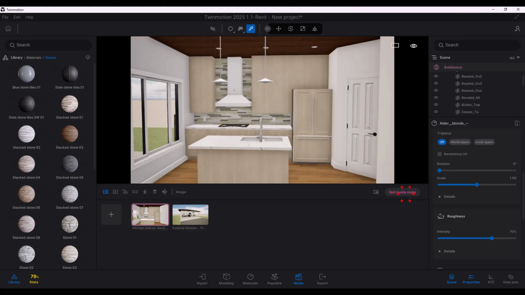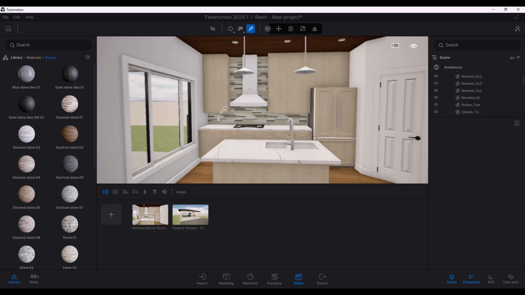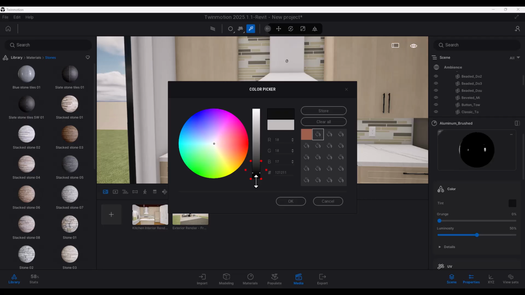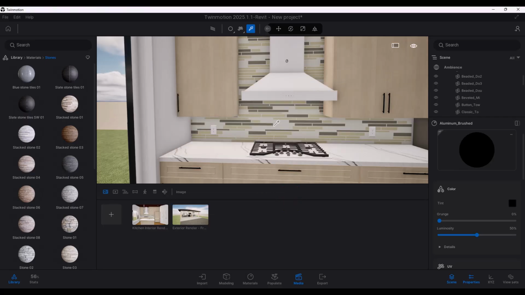I'm just going to quit the media mode so I can freely move in and around a little bit. And let's say we want to change the color of these handles on the cabinets, for example. So I'm just going to use a dropper to select it. And first of all, they shouldn't be so rough. So I'm just going to bring the roughness to almost 0, or 0 in this case. And then I want them to be metallic. So let's turn them to metallic, and you can see they already look so much better. But I want to actually give them a black color so they pop out a little bit. So that's fine. We'll stick to that.